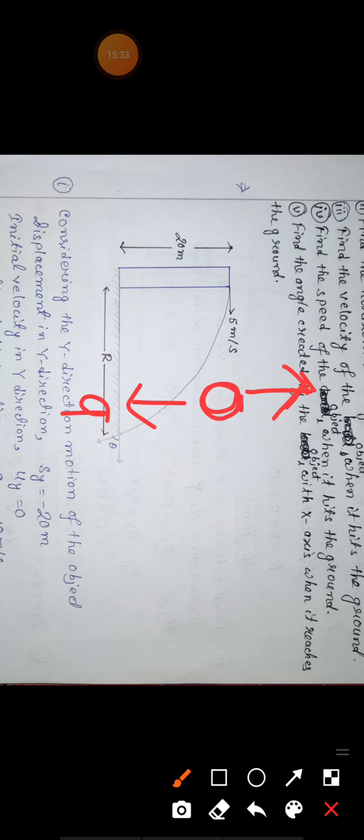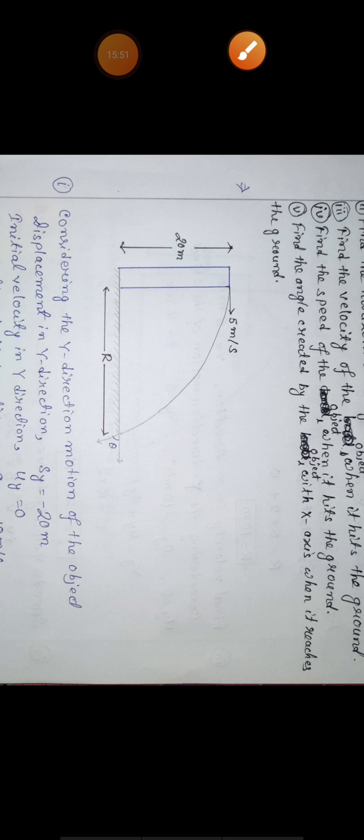Gravity will always attract in the downward direction, so g is negative. If the object is going downward, then also gravitational acceleration will attract in the downward direction. So g is always negative. Remember this simple sign convention: if an object is going upward, displacement is positive and velocity is positive. If an object is going downward, displacement is negative and velocity is negative.